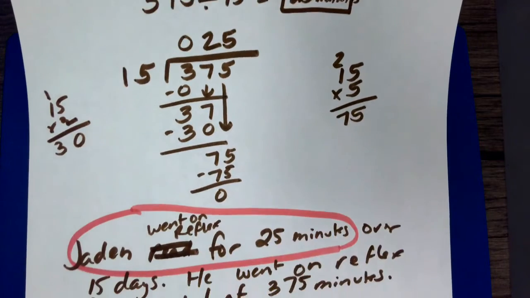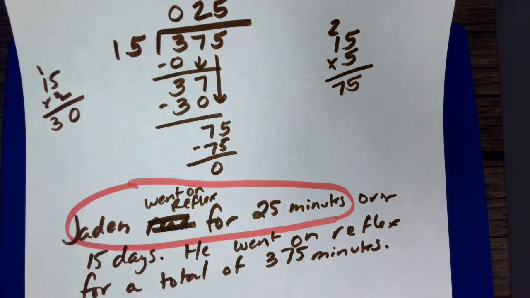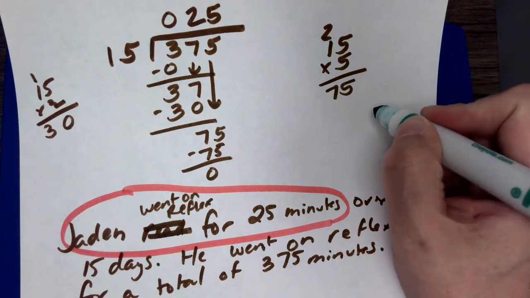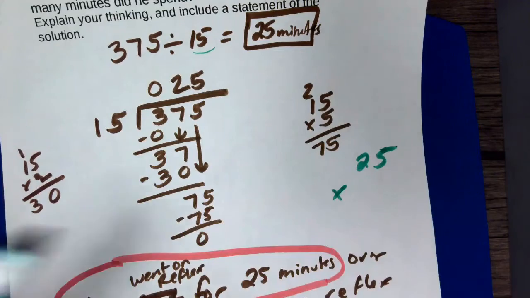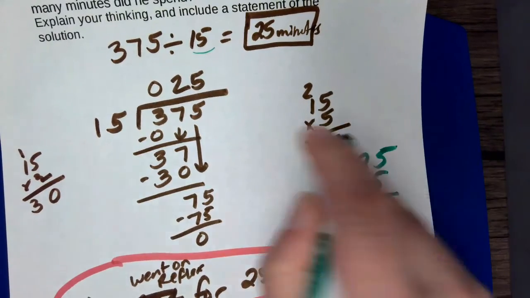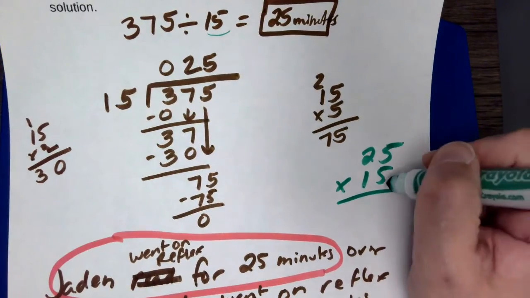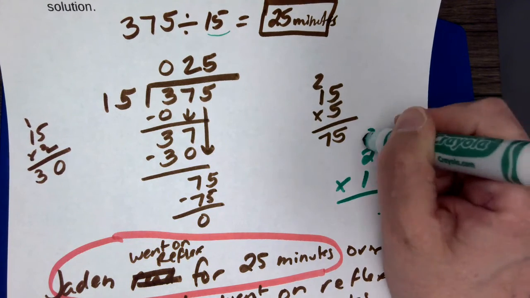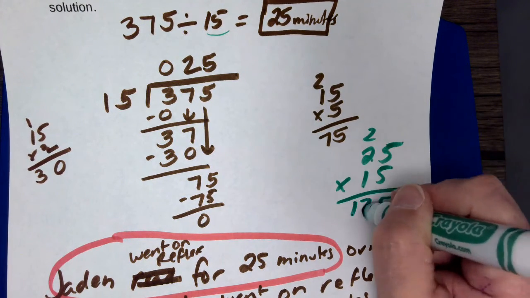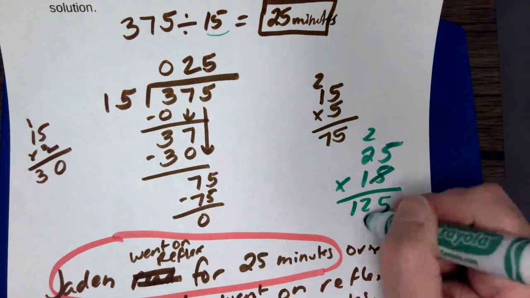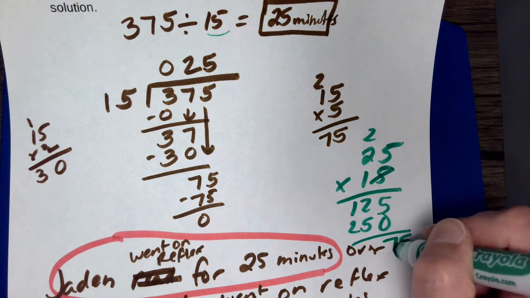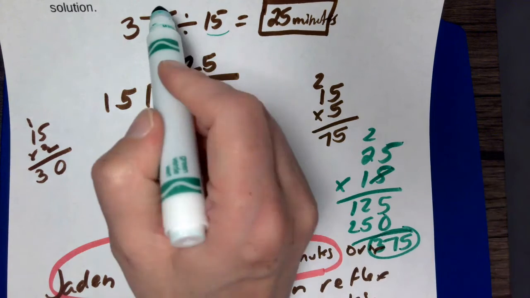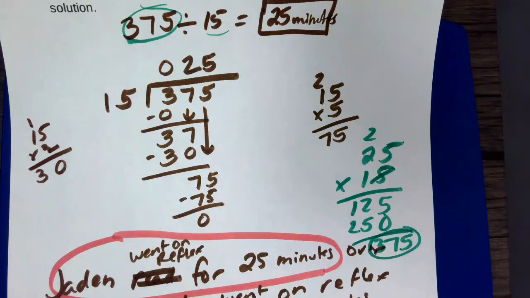Now, if I wanted to double check this in a different way, could I do so? Absolutely. So if I take my number, 25, that I got as my answer, and I multiply that by the 15 days that I have above, I'm hoping to get the number 375. So 5 times 5 is 25. 5 times 2 is 10, plus 2 more is 12. 1 times 5 is 5. 1 times 2 is 2. I have 5, 7, 3. 375, 375. I have gone ahead and I have checked my work.